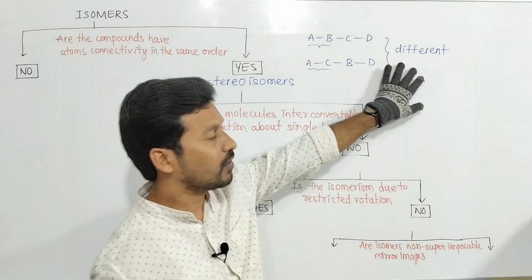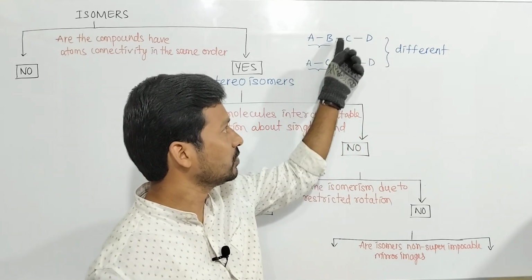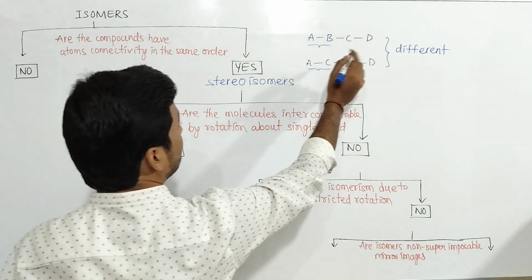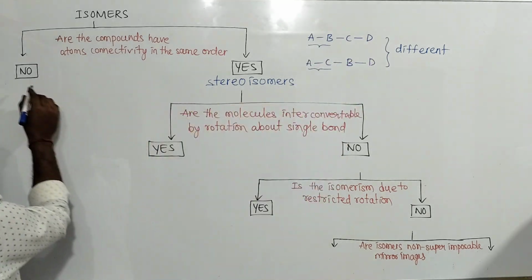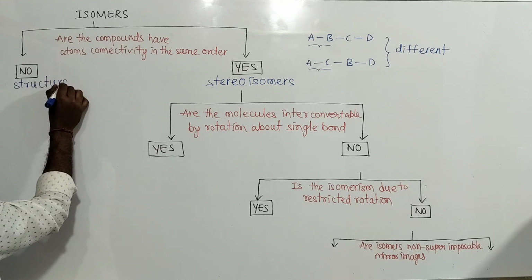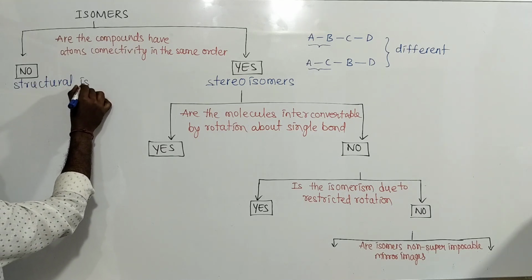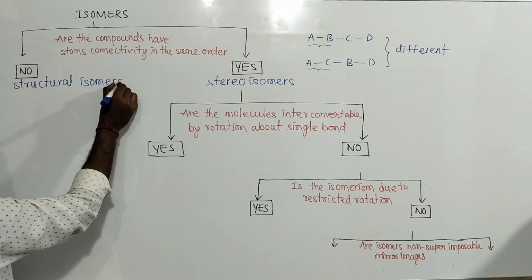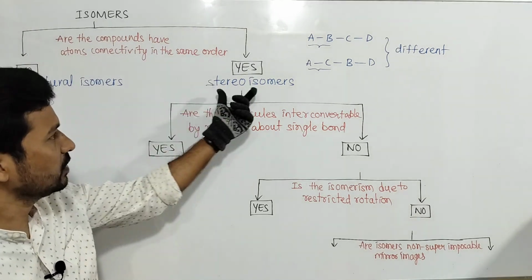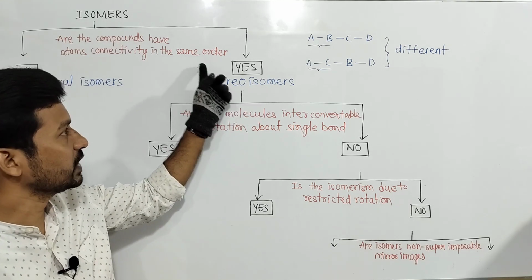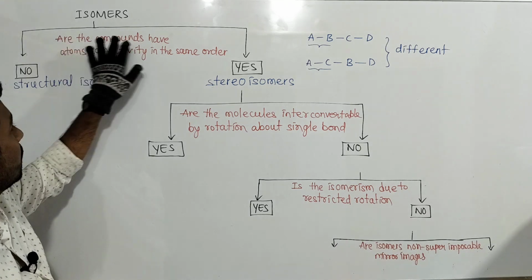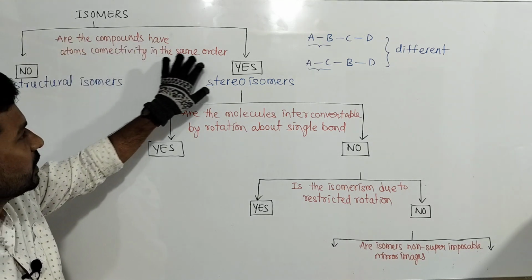If they do not have atoms connectivity in the same order, such isomers are called structural isomers. If the atoms connectivity is in the same order, they are stereoisomers. Do the compounds have atoms connectivity in the same order?